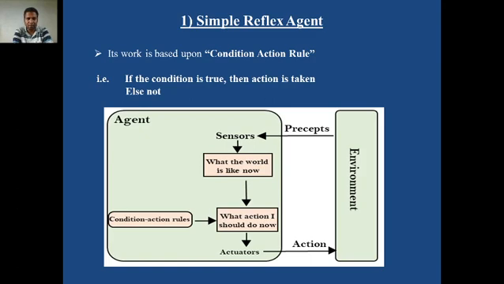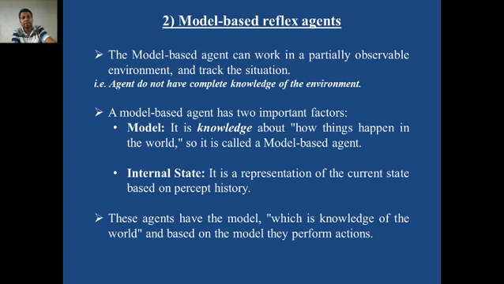If we want to remove the disadvantages of the simple reflex agent, some model must be given to this agent, telling it in what conditions to switch on the AC. If you give this knowledge to the agent, then such an agent is now called a model based reflex agent. So the next category is the model based reflex agent.